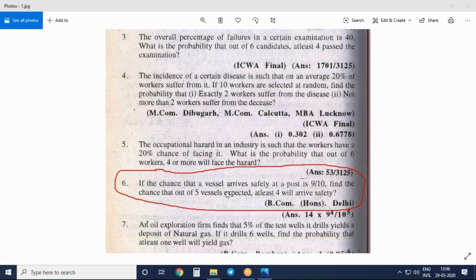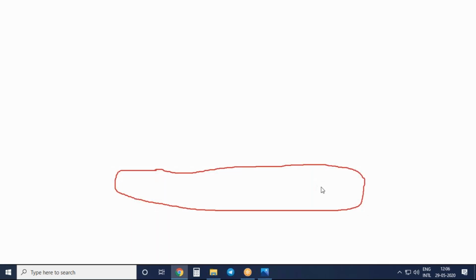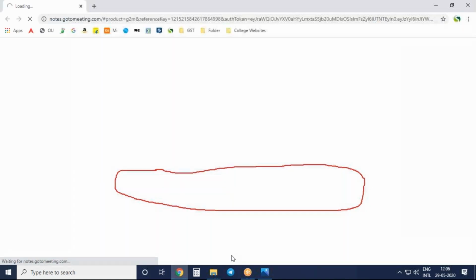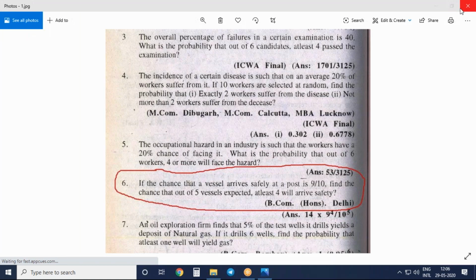If the chance that a vessel arrives safely at a port is 9 by 10, find the chance that out of 5 vessels expected, at least 4 will arrive safely.